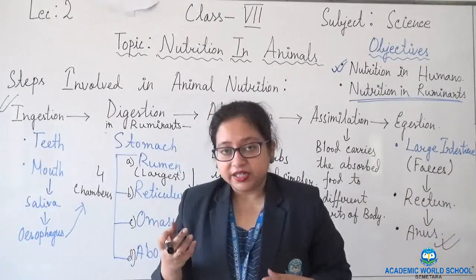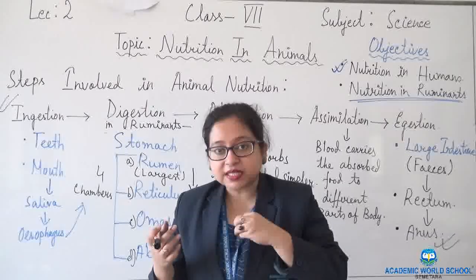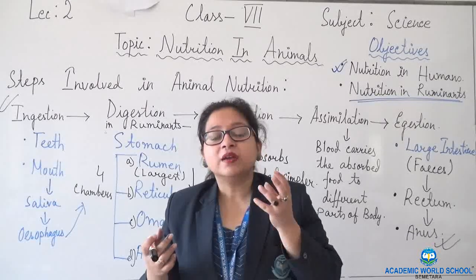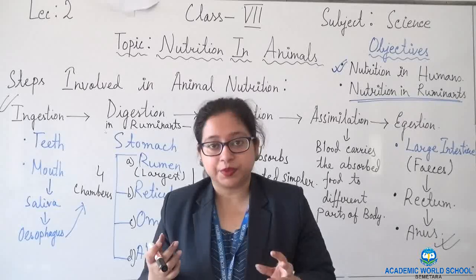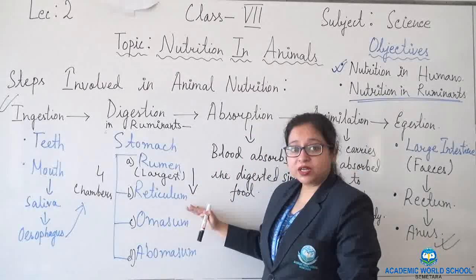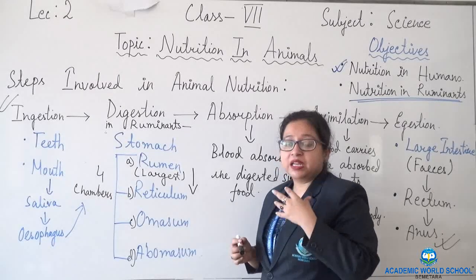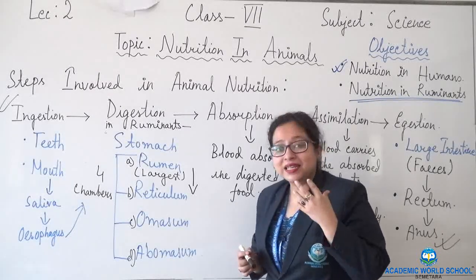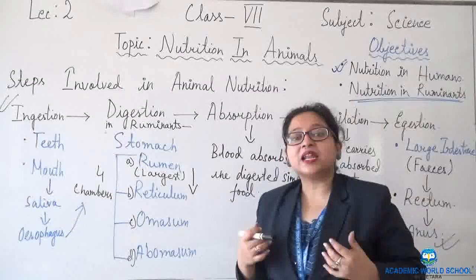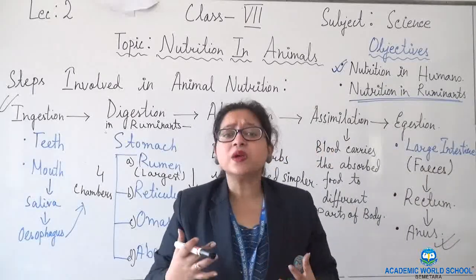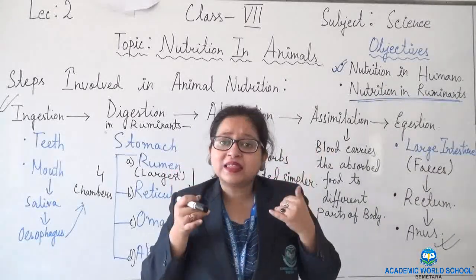The cud that is formed is brought back into the mouth in small lumps, and the animals rechew it and then they swallow it.